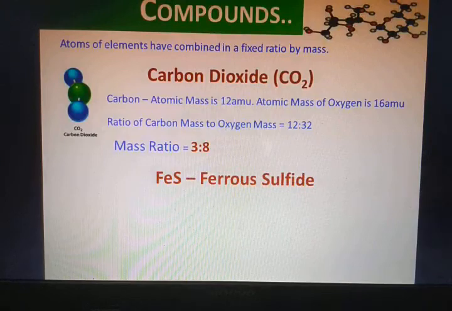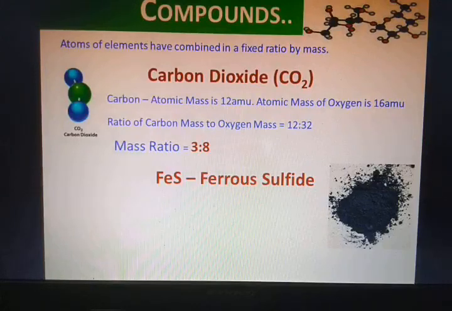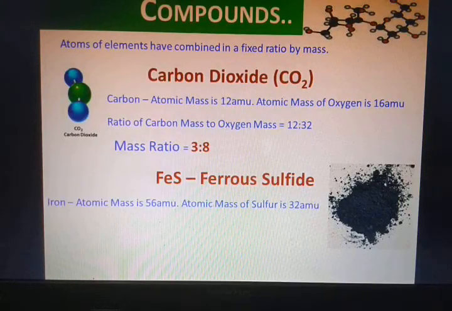Another example, ferrous sulfide. The formula is FeS. As you can see, ferrous sulfide is basically a black solid. Once again we will follow the above procedure of calculating the mass ratio. Iron, the atomic mass is 56 AMU. Atomic mass of sulfur is 32 AMU.